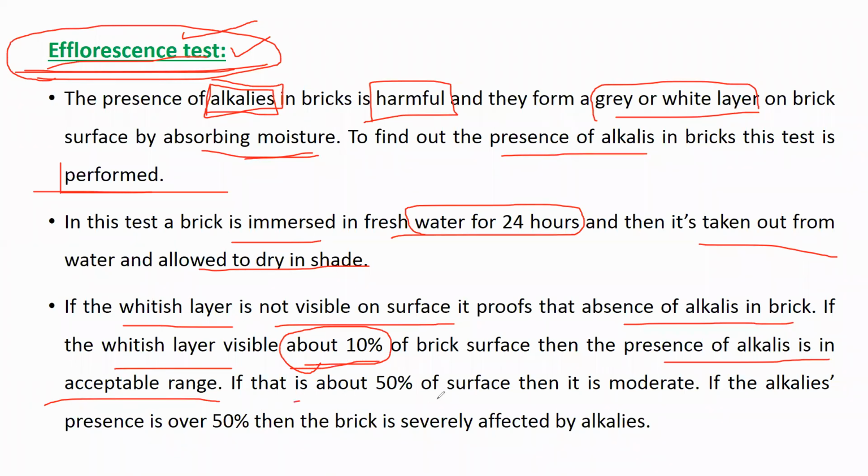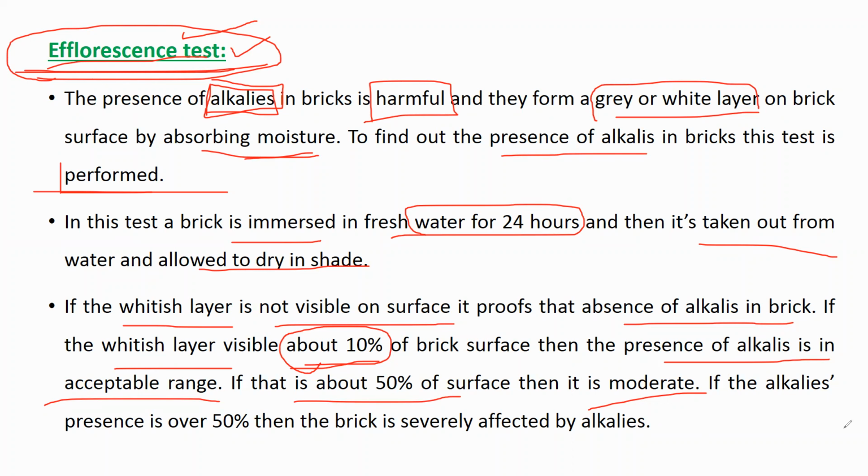If that is about 50% of the surface, then it is moderate. If 10% patches are there, then a low amount of alkali is there. If 50% of patches are there, it means a little bit more alkali is present, because more alkali means 50% of the brick will get covered by white patches.